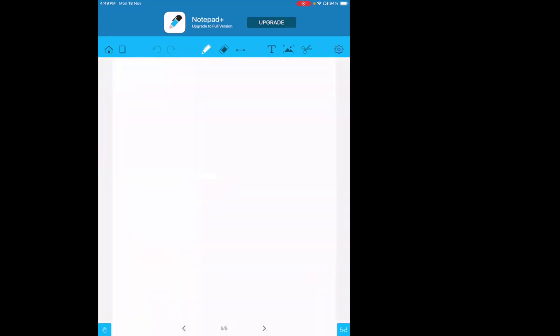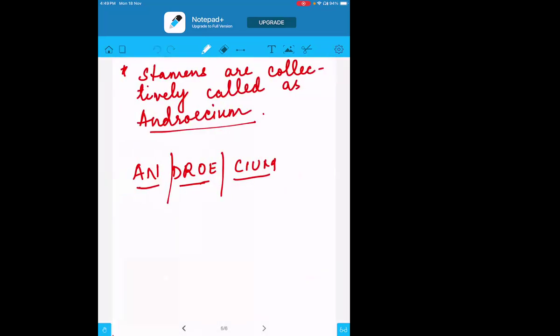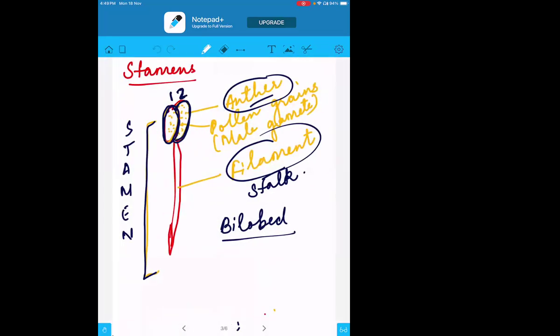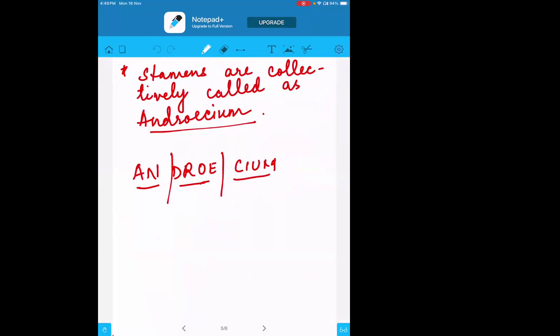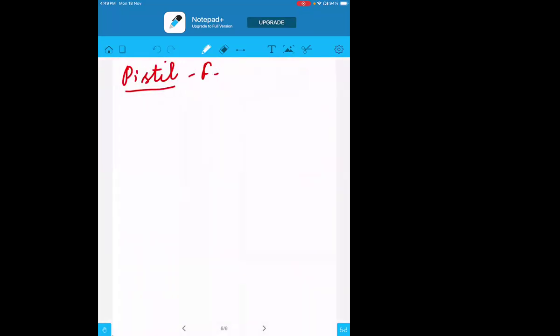Okay, now again a very interesting part, which is the pistil. Now, stamen was what? Stamen was the male part actually, right? So it was a male part. Now we need something female also, right? If the male is there, the female definitely should be there. So this pistil is what? It is the female reproductive part.